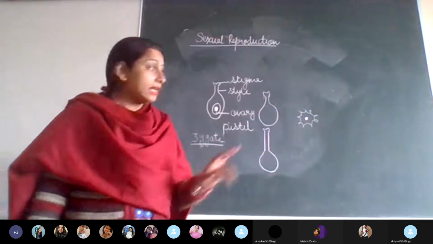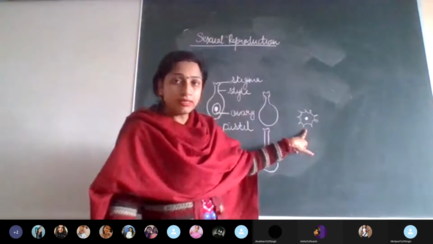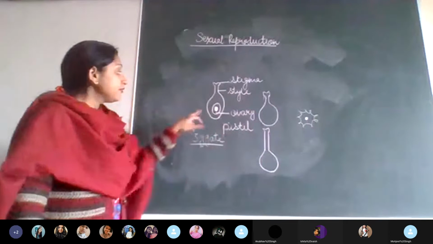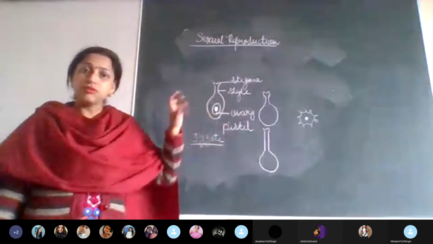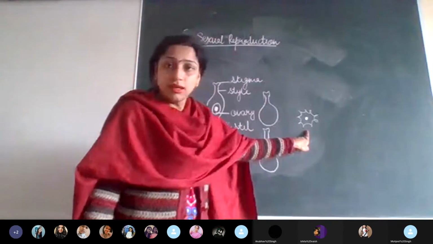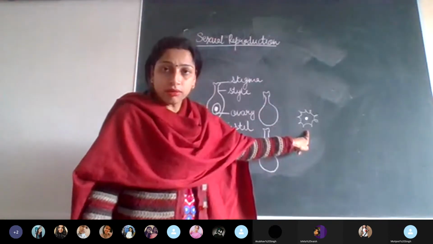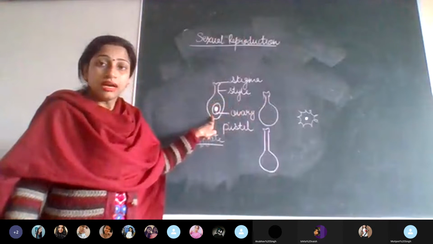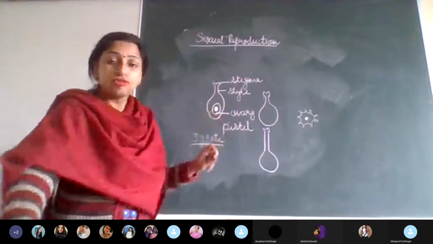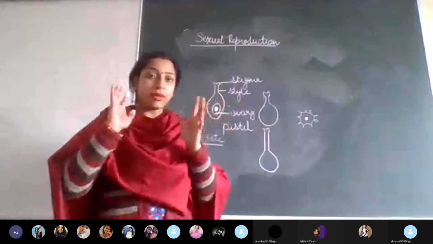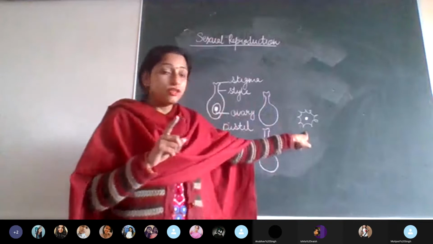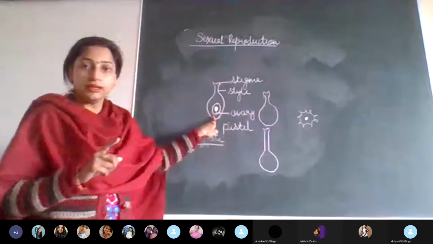So you need to keep in mind that these pollen grains, which are the male gametes, are produced by the male whorl of the flower, and the female gamete, which is the egg, is produced by the female whorl of the flower. Now understand how this male gamete or the pollen grain is going to reach the female gamete, that is the egg. So it has to be made very clear.